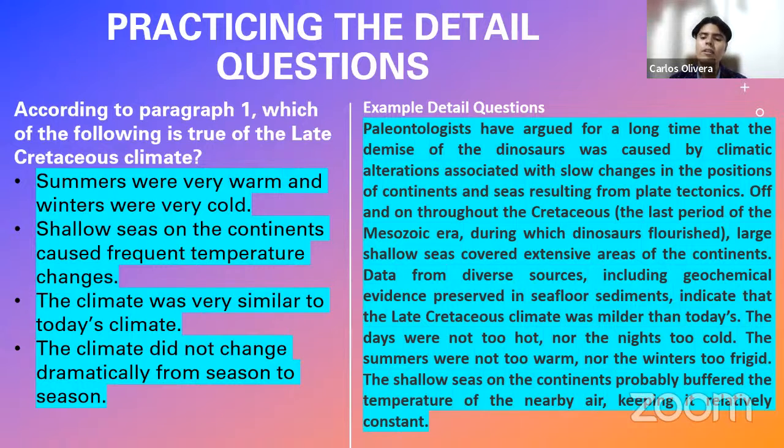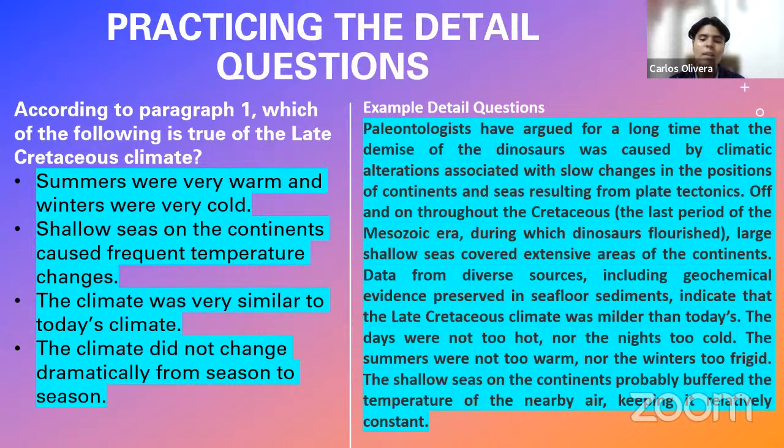Where? Here. There is a part almost at the end that says, talking about the Cretaceous climate, the days were not too hot, nor the nights too cold. The summers were not too warm, nor the winters too frigid. What is this telling you? It's basically telling you that there was stability from season to season. That is what it's saying. Not with those words, yes.